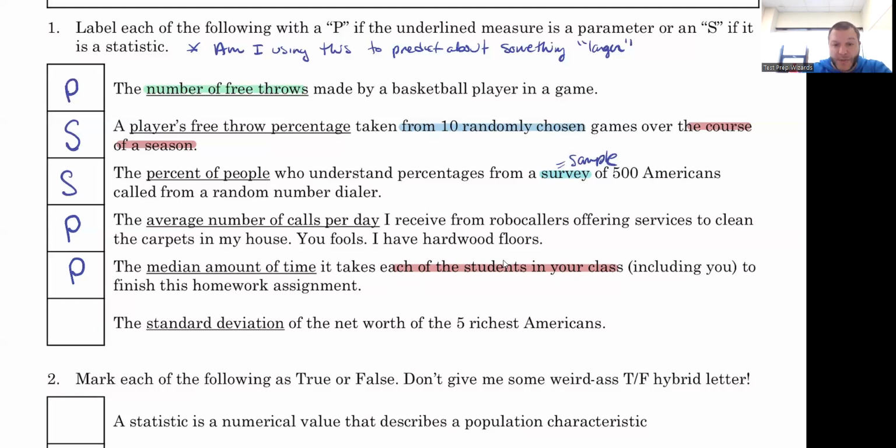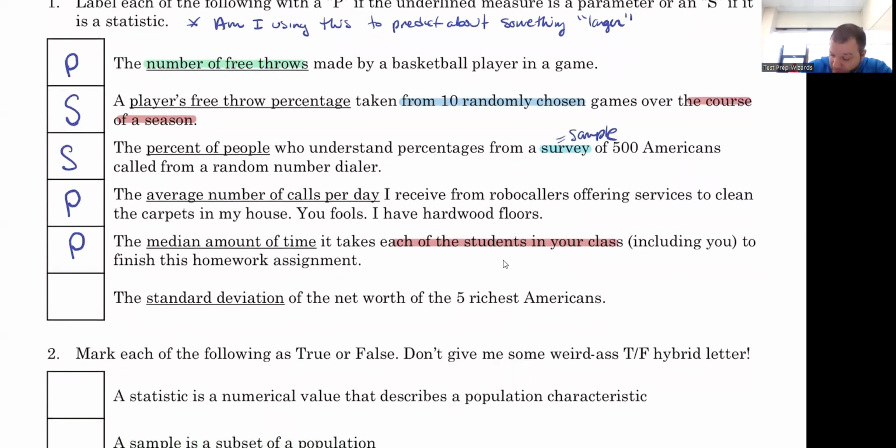And then the last one might also be a little bit tricky. It's the 5 richest Americans. I'm not using the 5 richest Americans to then make a prediction about the 5 richest Argentinians or the 25 richest Americans. It's just the 5 richest Americans. These five would thus constitute a population. So since this is a population, this must be a parameter. The standard deviation of those five must be a parameter.